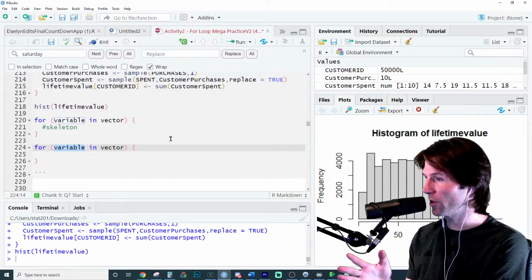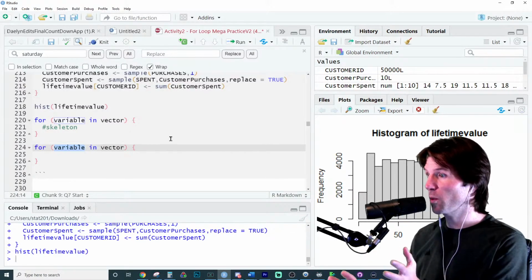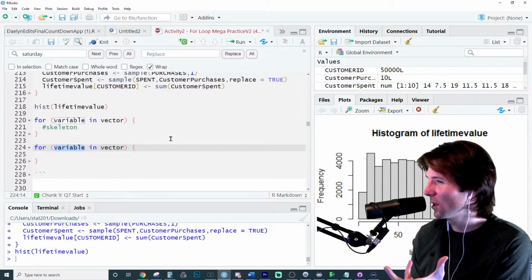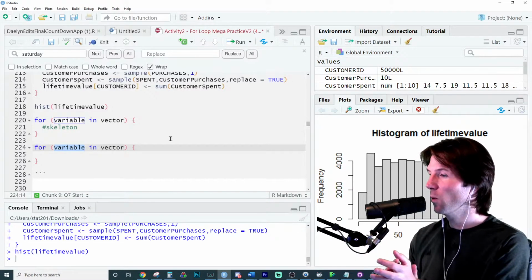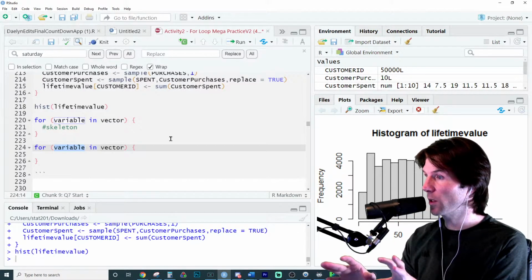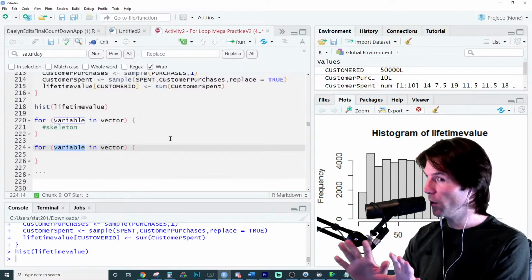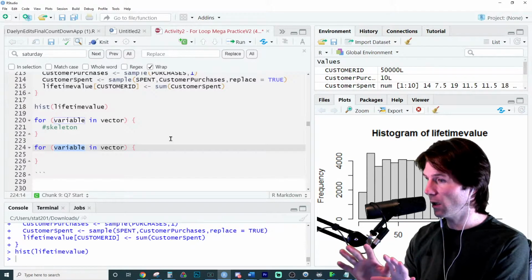I said I want the numbers 1 through 10. So what should you think? If we want to print the numbers 1 through 10, what do you think we should do to start? This is just the theory. But don't write the full thing right now. I just want something. Let's start out.